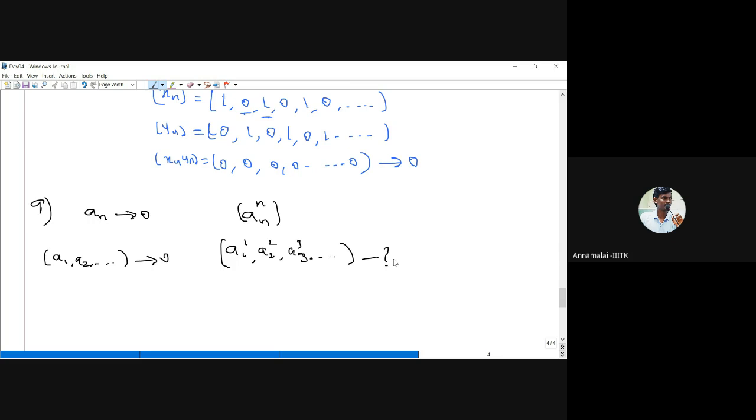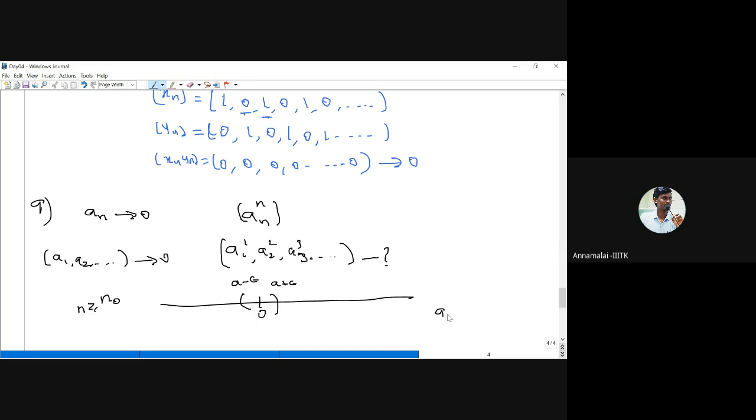We are given that an converges to 0, so after a certain stage, all the an belong to an interval around 0, say minus epsilon to plus epsilon. I take that stage as n naught. After this stage n naught, all the an belong to this interval.